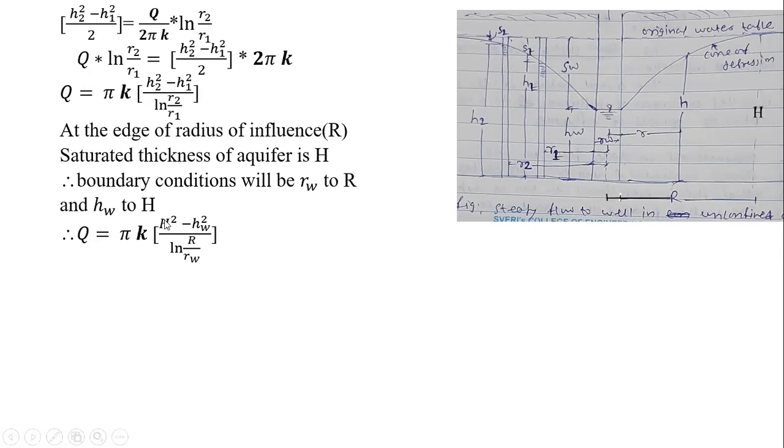So this is capital H square minus HW square, that is the lower limit as a height of the water in the main pumping well. It is H square minus HW square divided by ln of, instead of R2 now there will be capital R, and instead of R1 there will be the RW. So ln of R by RW will be there. So likewise we have simplified it, because in the numericals we come across such conditions a number of times. So in those cases we must know these things.